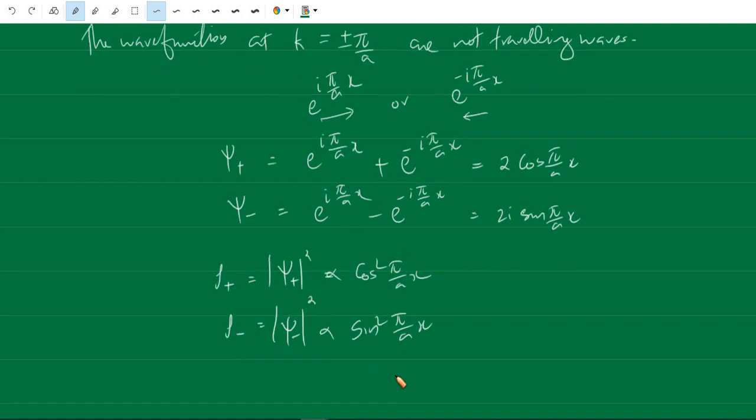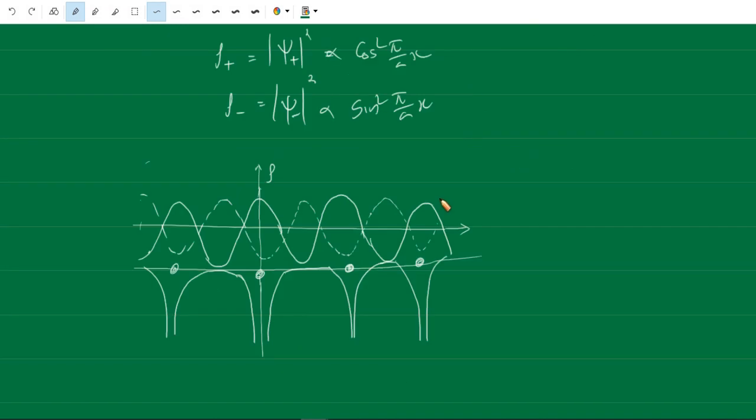The probability density of electrons can be shown like this. So this is rho plus, and this corresponds to psi minus, which is called rho minus. This rho plus concentrates the electrons near the positive ion cores, and rho minus takes this concentration away from the positive ion cores.